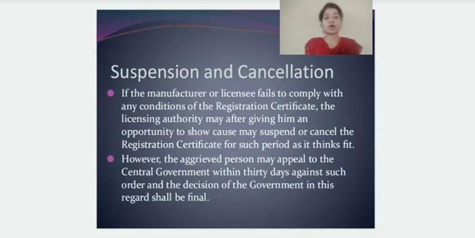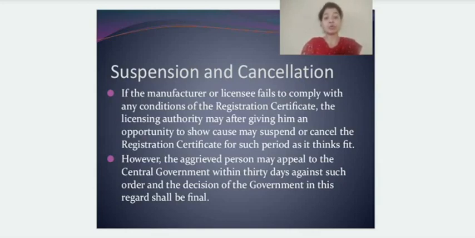Okay students, so now if the manufacturer or the importer, that is the licensee, fails to comply with any of the conditions which are mentioned in the registration certificate, which is in form 41, the licensing authority has the right to cancel or suspend the registration certificate of that particular manufacturer or importer for whatsoever period of time they want, right?